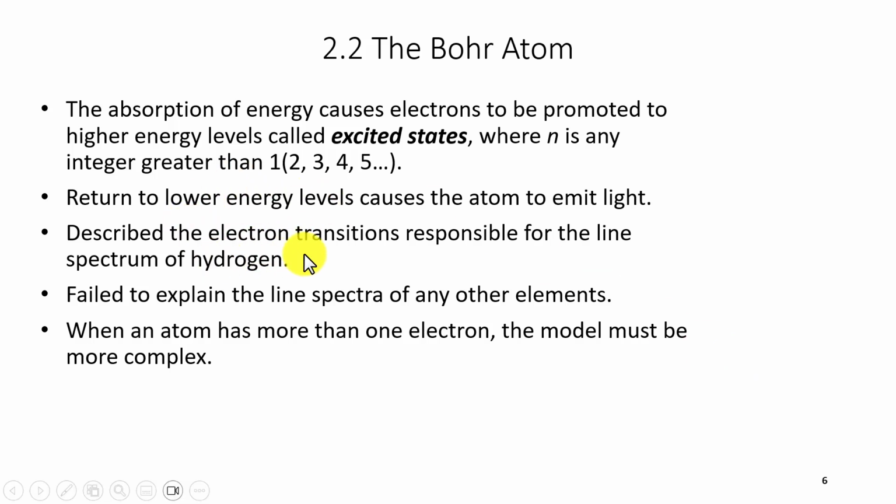This model described very well the electron transitions that are responsible for the hydrogen line spectrum. However, it had some flaws because it failed to explain other line spectra of other elements. Hydrogen only has one electron, so it's the simplest, but other elements have more than one electron, so the model must be more complex, and indeed it is much more complex than the hydrogen model, and so this model has some flaws.